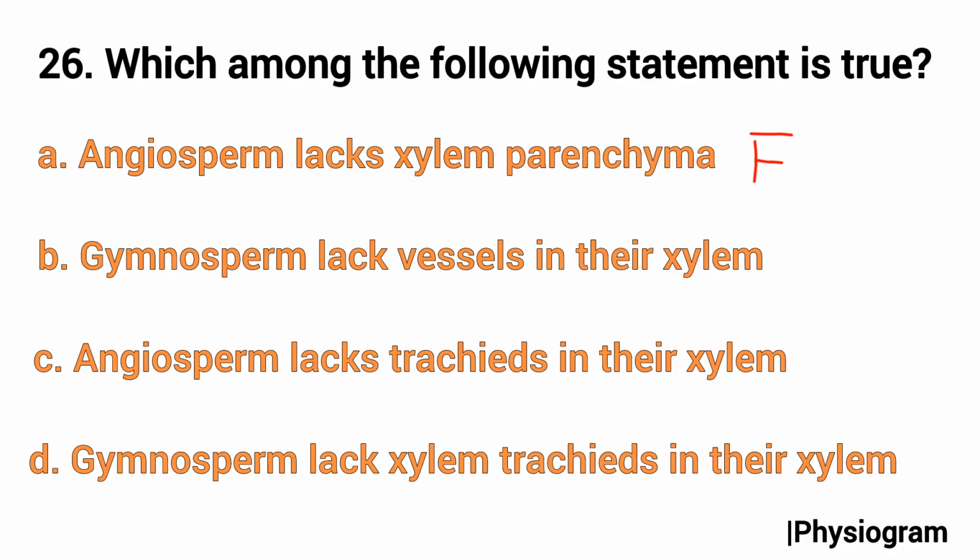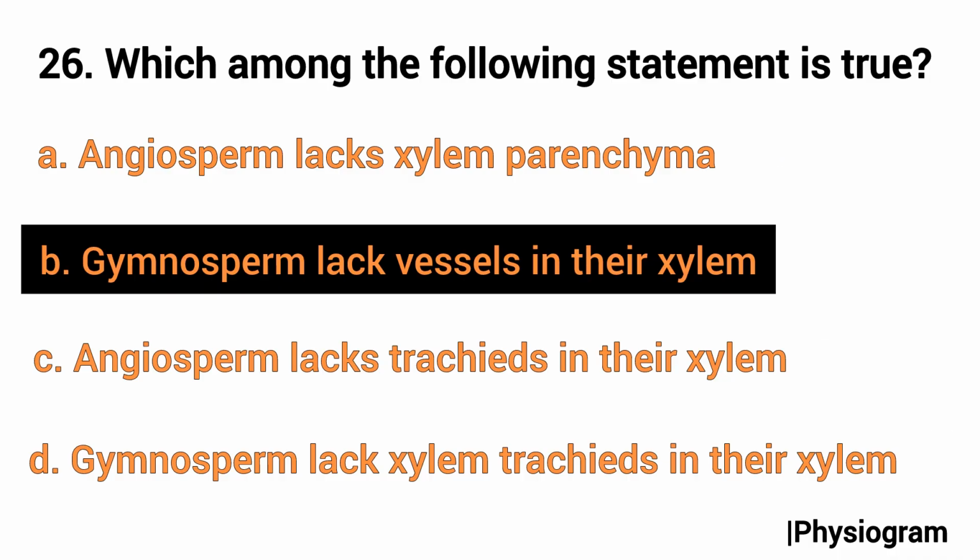Next, angiosperms have both vessels and tracheids in their xylem, so option C is also false. Next, gymnosperms have xylem composed mostly of tracheids, and they lack vessels, so D is also false. So the correct answer will be option B, that is, gymnosperms lack vessels in their xylem.